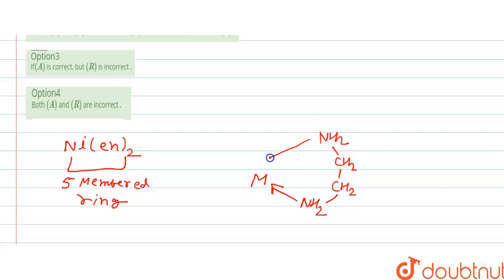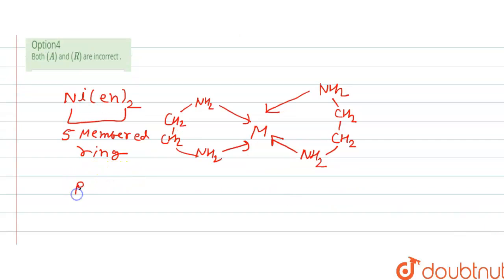This is connected to the metal. In a similar way, there is another NH2 that will donate to the metal atom, and there is a CH2. So this will form a chelate complex with a 5-membered ring. In this way, it is more stable. The compounds which do not form a ring are not the stable ones.